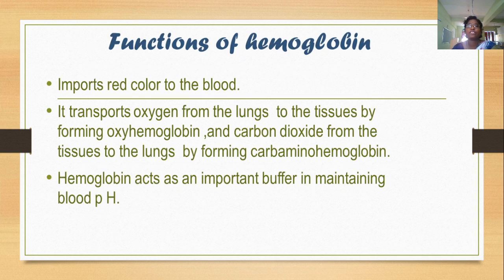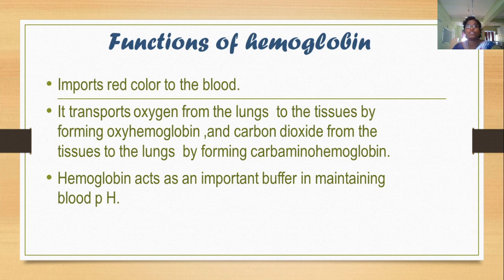What are the functions of hemoglobin? It imparts, or gives, red color to the blood. Hemoglobin transports oxygen from the lungs to the tissues by forming oxyhemoglobin, and carbon dioxide from the tissues to the lungs by forming carbaminohemoglobin. Hemoglobin also acts as an important buffer in maintaining blood pH.